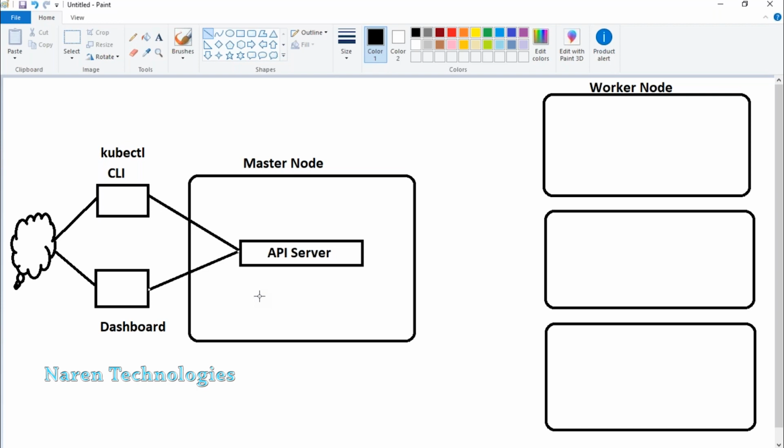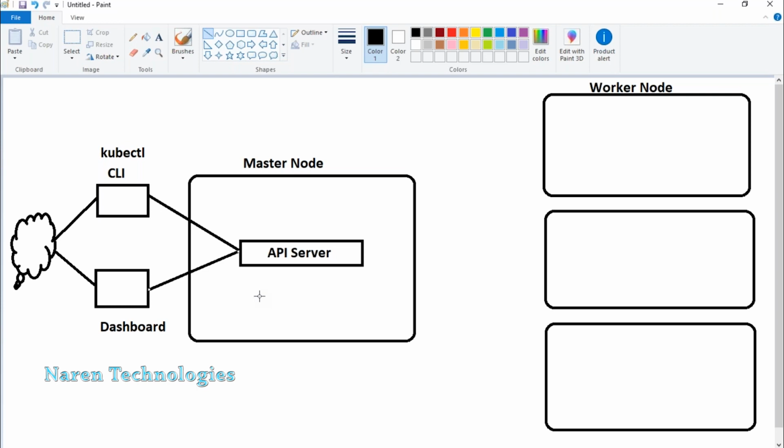Guys, remember, when you talk about Docker Swarm or Kubernetes, any orchestration engine, by default, what gets created is a cluster. By default, when you set up, a cluster will be created. Of course, first of all, orchestration engines work on clusters only, right? So when you say Kubernetes, it's a Kubernetes cluster. So either kubectl or dashboard, both of these components will be interacting with the API server. For that matter, in a Kubernetes cluster, any component will be communicating with API server only. This is one of the central components in the masternode.